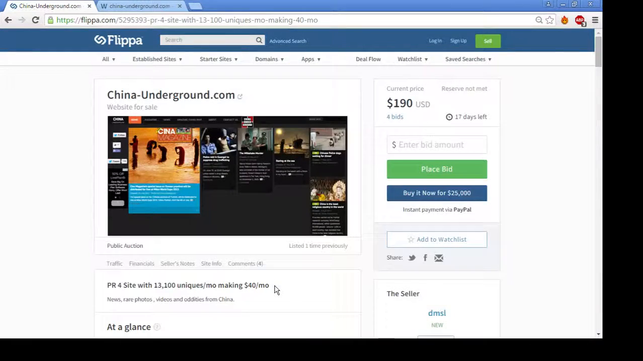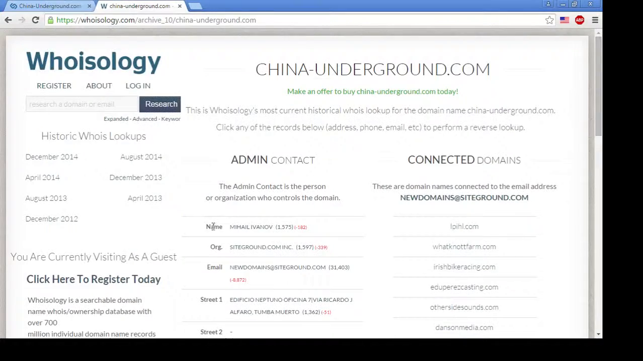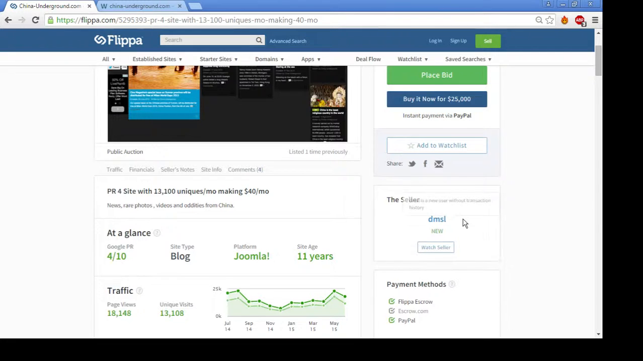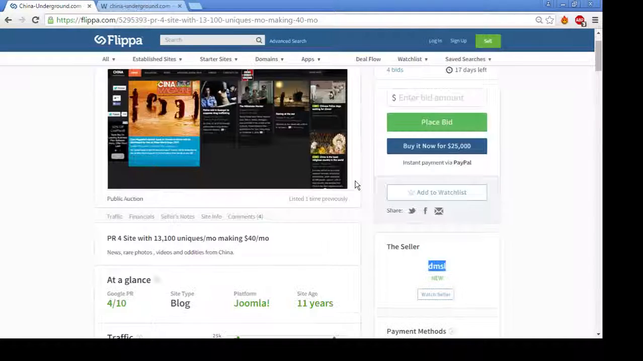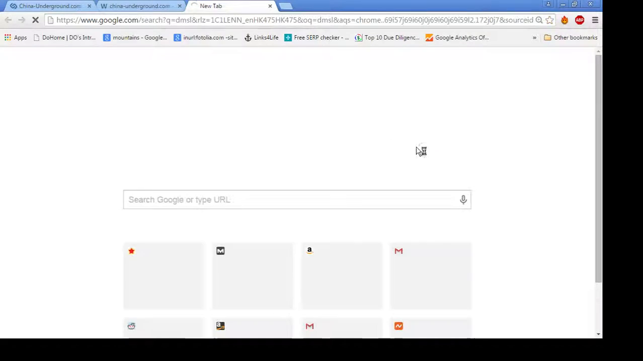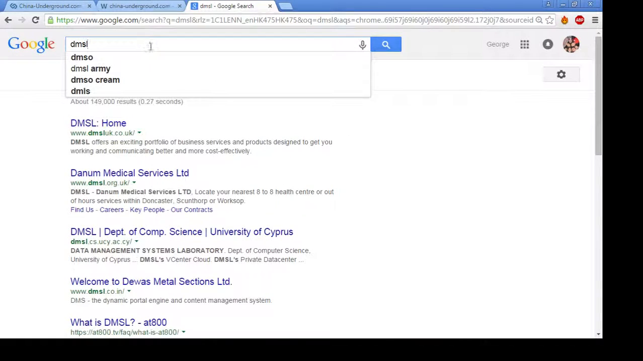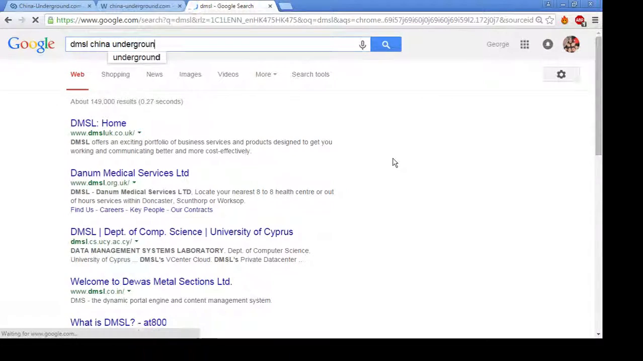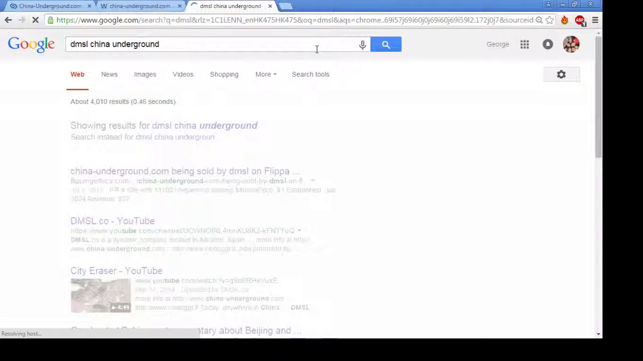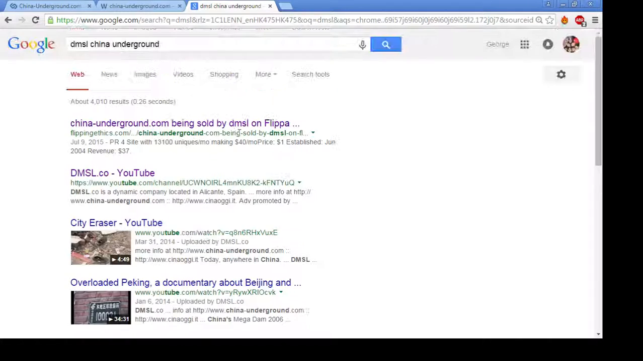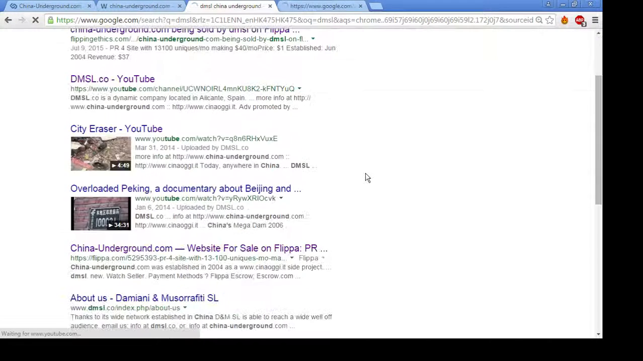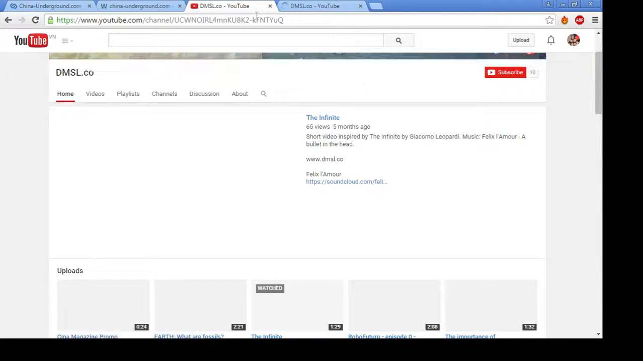So this ChinaUnderground.com, whois is no good. So we go to the user, DMSL. Search DMSL. Doesn't really show up anything. So DMSL China. My first goal is to be able to put a name.